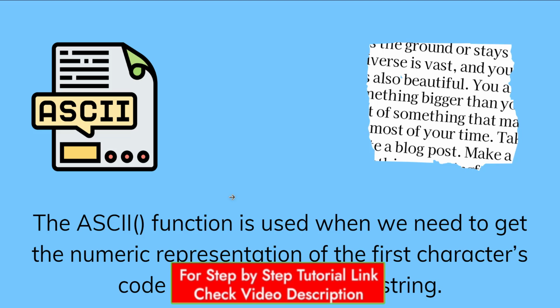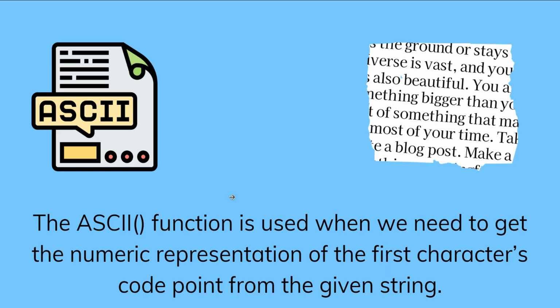In Salesforce, the ASCII function is one of the text functions that is used when we need to get the numeric representation of the first character code point for the given string. In addition to this, the ASCII function represents the lowercase letters A to Z from 97 to 122, and similarly for the uppercase it has 65 to 90, and moreover for the digits and other symbols it has some unique values. So let's see its syntax.